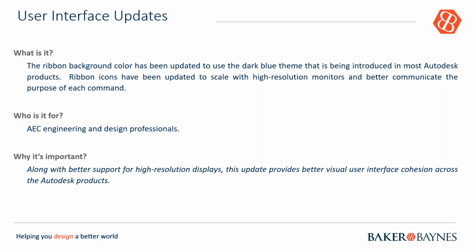Okay, so let's look at the user interface update. So in a nutshell, it's just that they made it look much better. If I could put it simply, it's a 4K display on the ribbon. I'm going to show it to you right now. If you haven't accessed 2020 yet, I would suggest you do. You can keep your 2019 on your desktop like most of us do when something is really new. But you will see that it looks much sharper, slicker, and better, right? And actually, let me just show it to you, right?